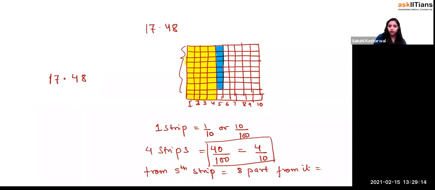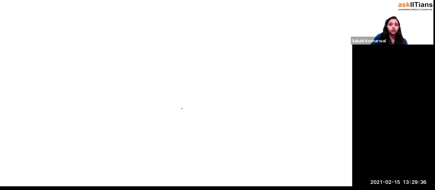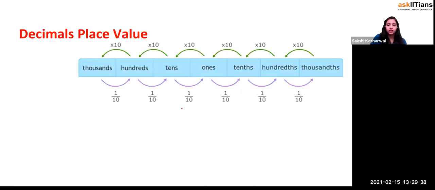Like if it's written 478, it means what? This full entire strip. So how many entire strips will you be taking? Like 400 entire strips, right? Yes, 400 entire strips you will be taking. And then you will be taking what, beta? 78 parts of it, right? Yes. That's the way you will be taking it. Okay, so let's come to this part. What's the place value? I think you got it.